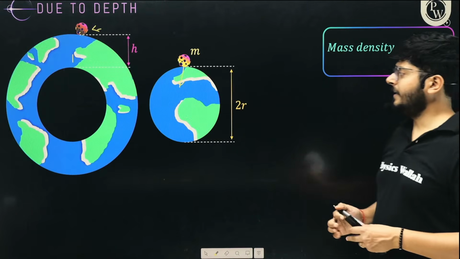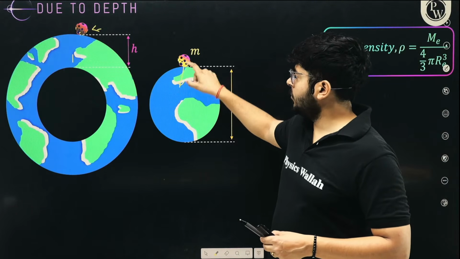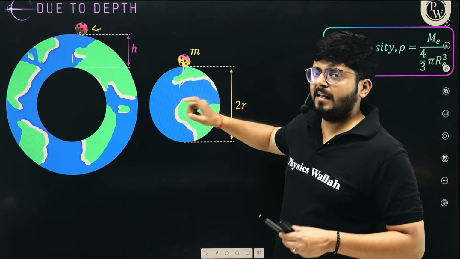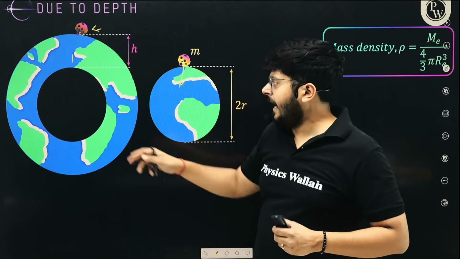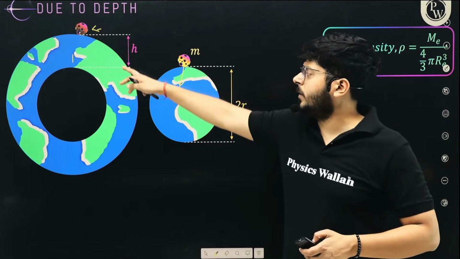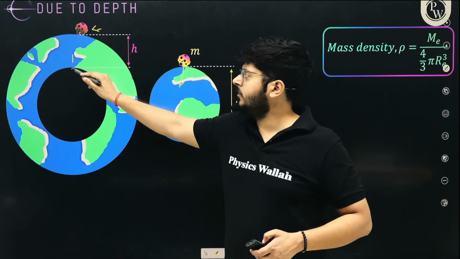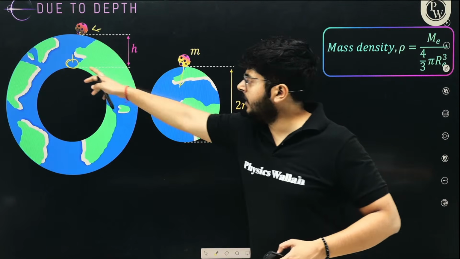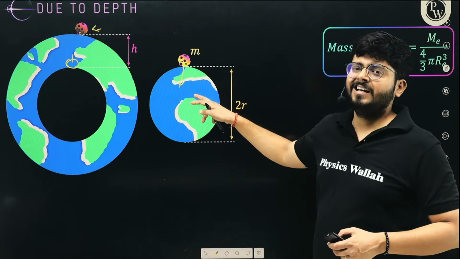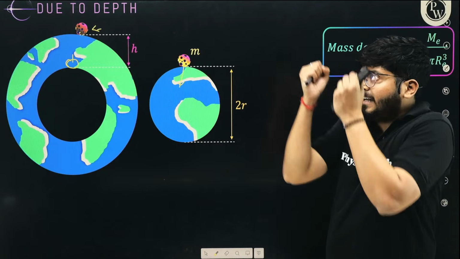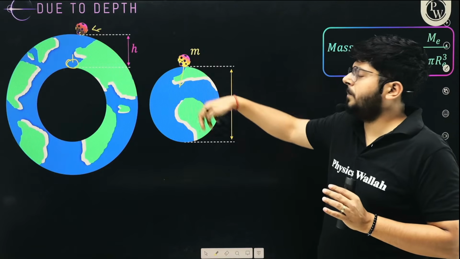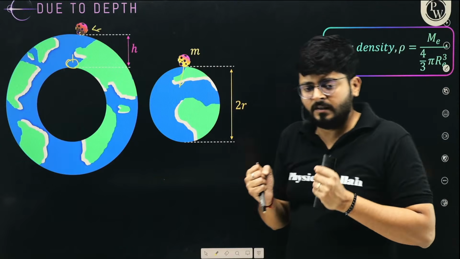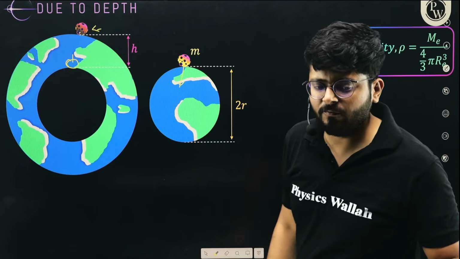So now you see that the effective mass which is pulling the object is reduced, right? Previously the entire earth was pulling the object, and now only this portion of the earth where the object fell to is pulling. The object is now here. So the mass of the portion which is attracting is reduced, right? So now it will apply a lesser pulling force.